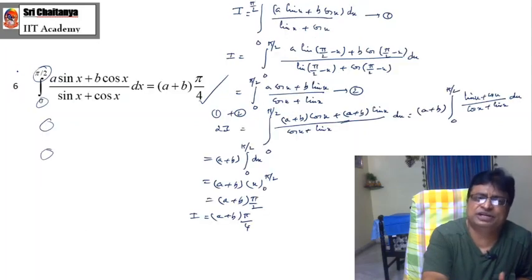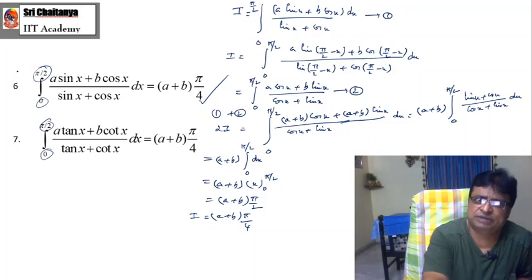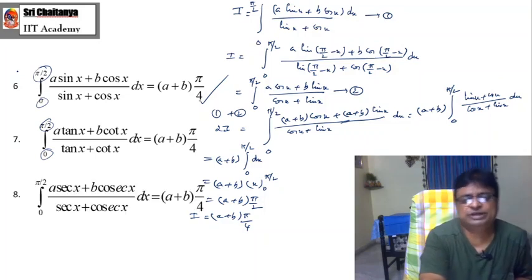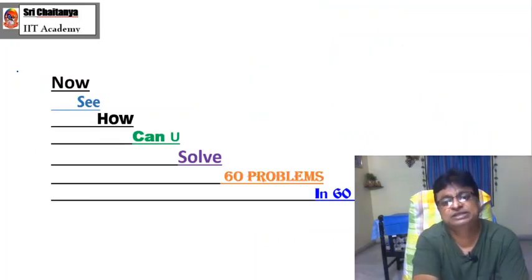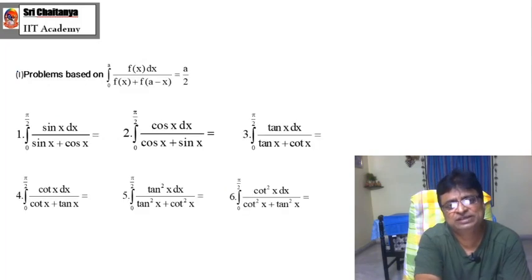Now coming to integration 0 to pi by 2, a sin x plus b cos x by sin x plus cos x dx is equal to a plus b into pi by 4. Similarly for tan, similarly for cosecant. Now with the help of these 8 results, how can we solve 60 problems in 60 seconds? Now see, my friends, these are the first 6 problems.